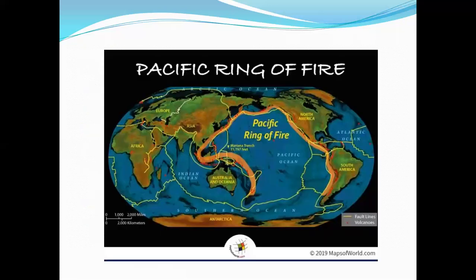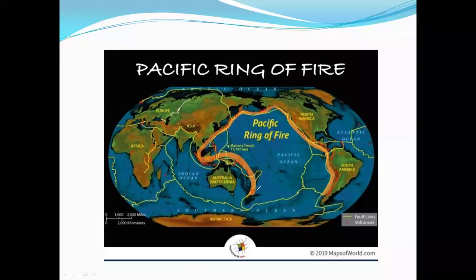And now you can see here an orange ring. This ring is known as the Pacific Ring of Fire. Why is it known as the Ring of Fire? We can see all these red dots here, and they're triangular in shape. It is because this Pacific Ring of Fire contains numerous active volcanoes.